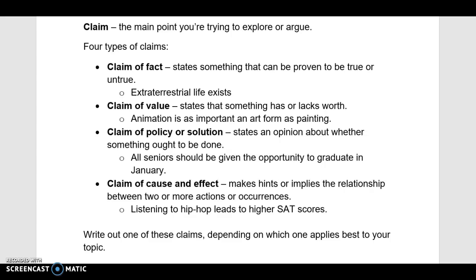Now that we reviewed all the types that there are for a claim, I want you to try to write out a claim depending on which one of these applies best to your actual topic, whether it be a claim of fact, claim of value, claim of policy or solution, or claim of cause and effect. Give it a try and see which one works best for you.